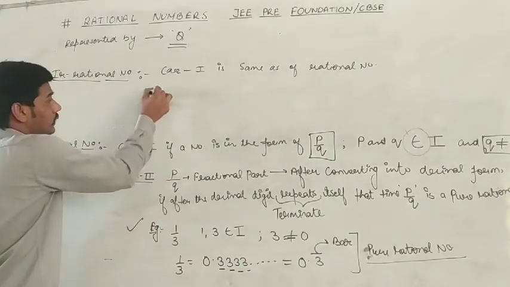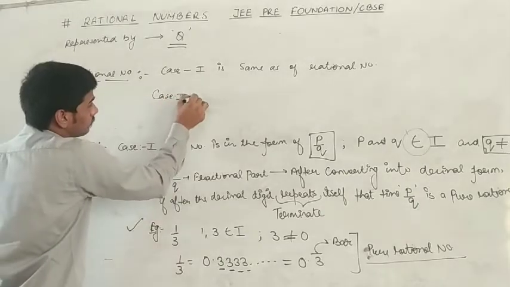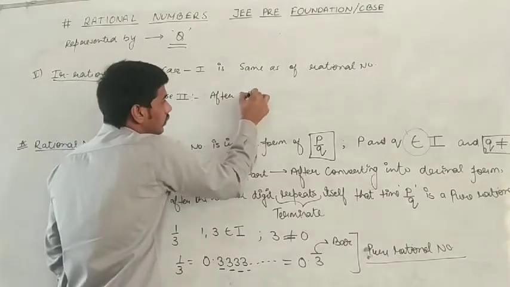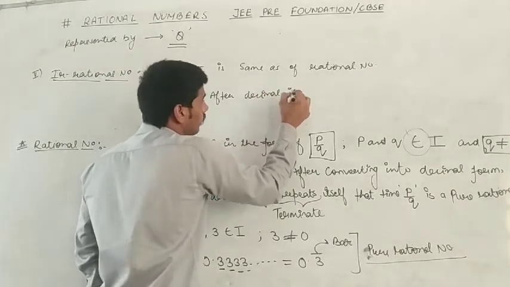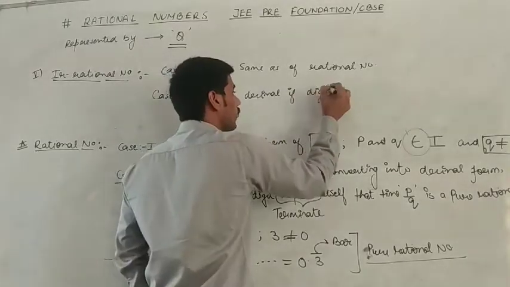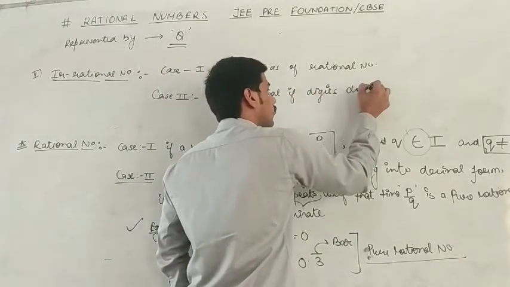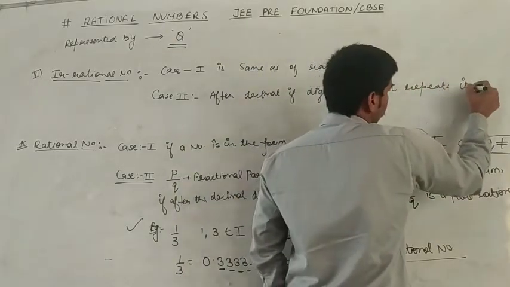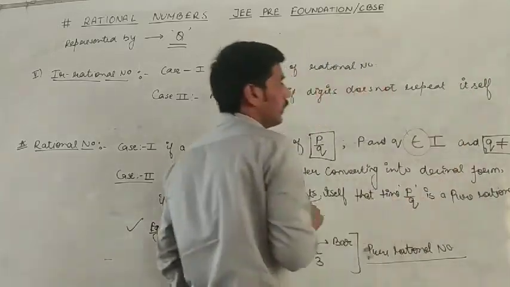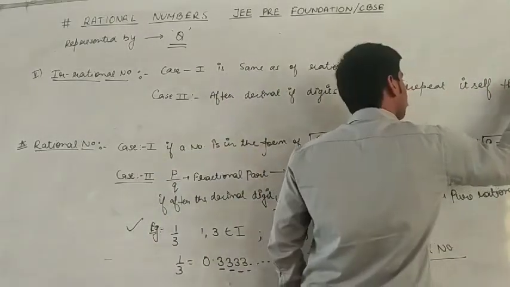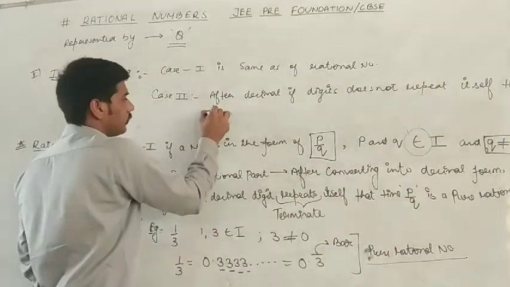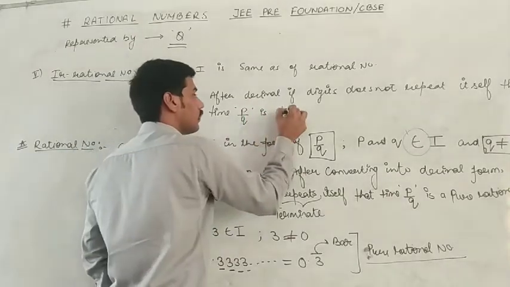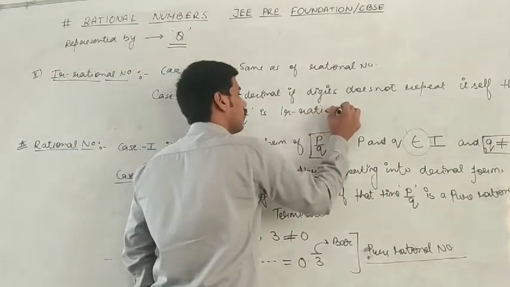The difference is in case number 2, that is, after the decimal, if the digits do not repeat themselves, that time P upon Q is an irrational number.